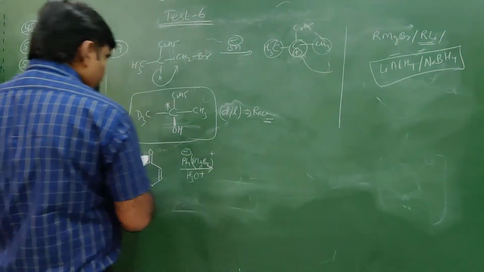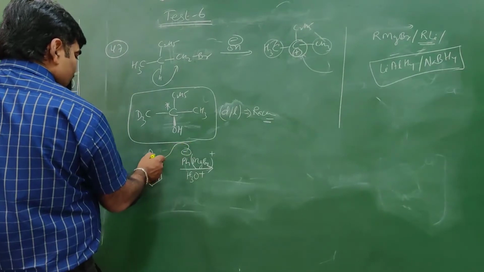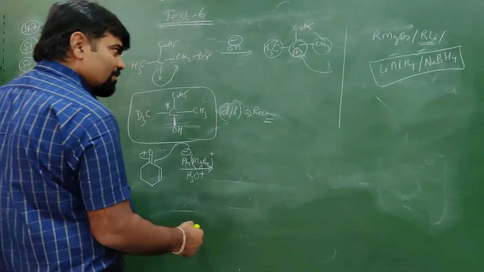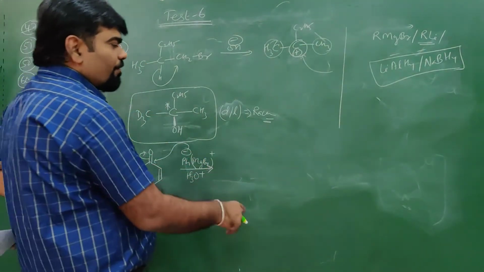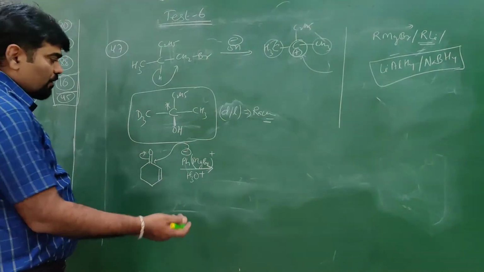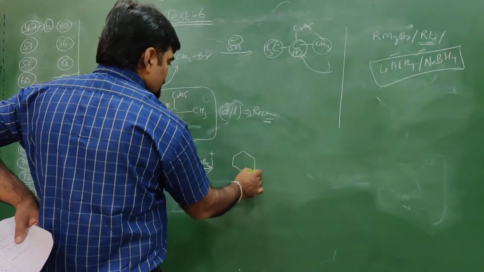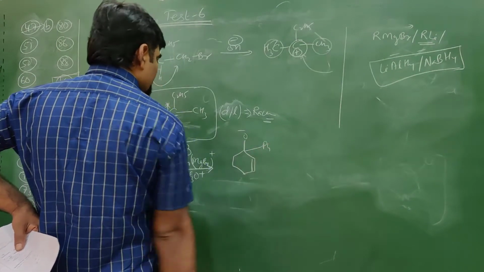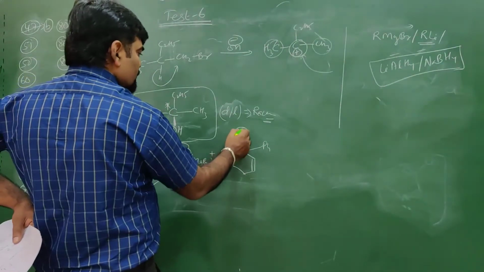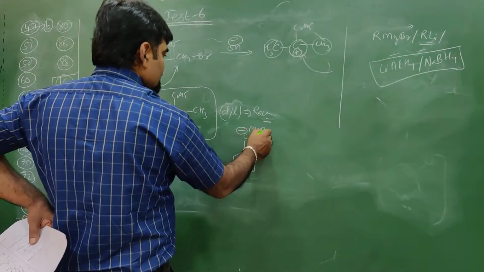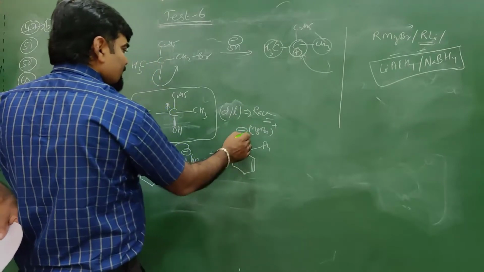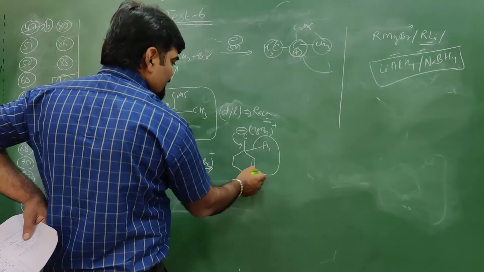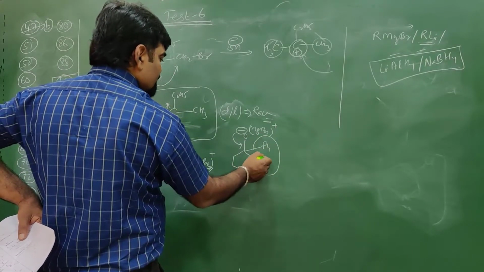In 1,2 addition, what will happen? Ph minus approaches this carbon. This bond is transferred to this oxygen. However, this is one way to discuss; the addition depends upon many other factors also. So if it causes 1,2 addition, there will be O minus at this place, Ph over here, double bond. O minus and MgBr plus is there. So negative charge lies on oxygen, and when O minus returns back, Ph minus will migrate to this position. This bond is transferred to this place.